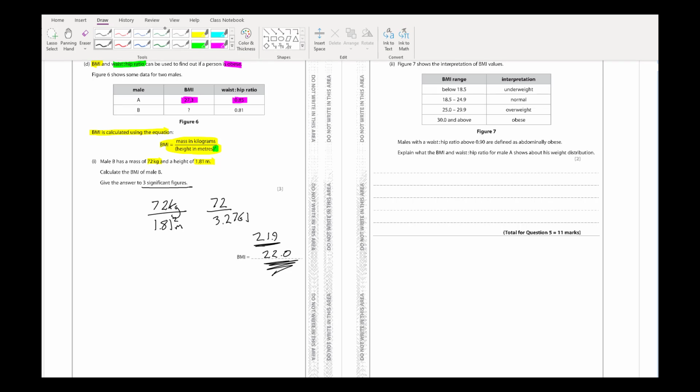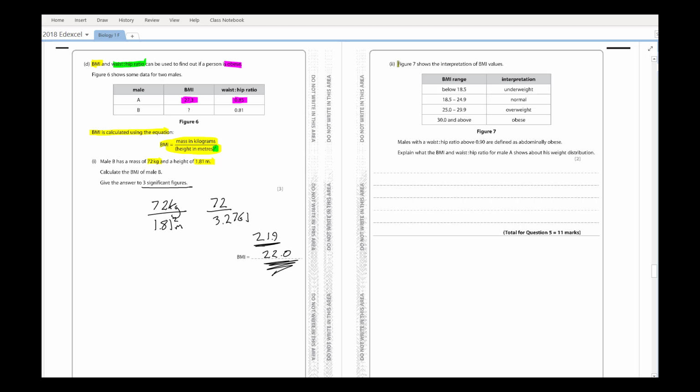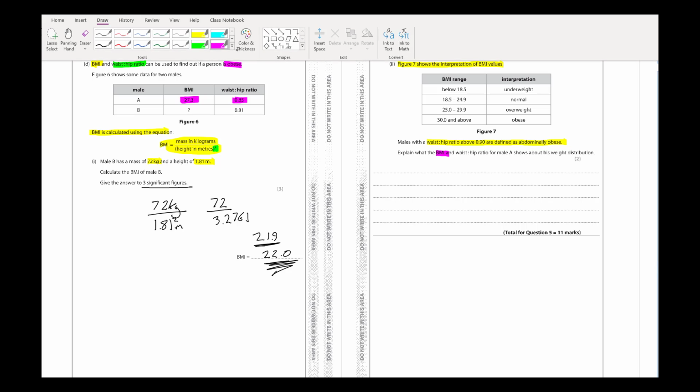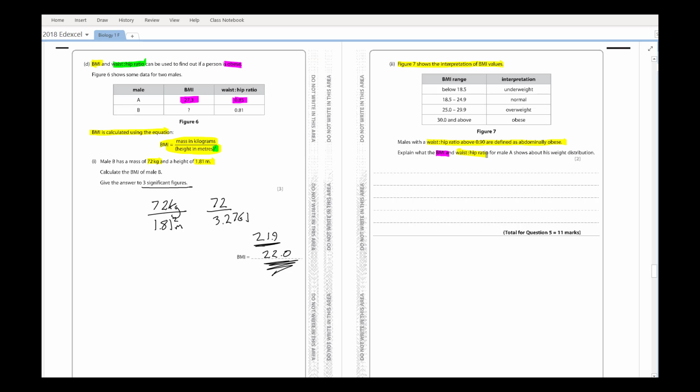Final part of the question. Figure 7 shows an interpretation of BMI values. So males with a waist to hip ratio above 0.9 are defined as abdominally obese. Explain what the BMI and waist to hip ratio for male A shows. So BMI of male A is 27.3, and the waist to hip ratio is 0.85. So first of all, what does the BMI show?